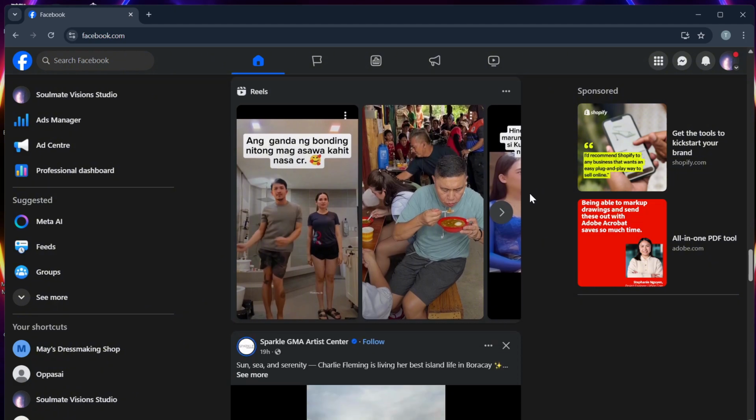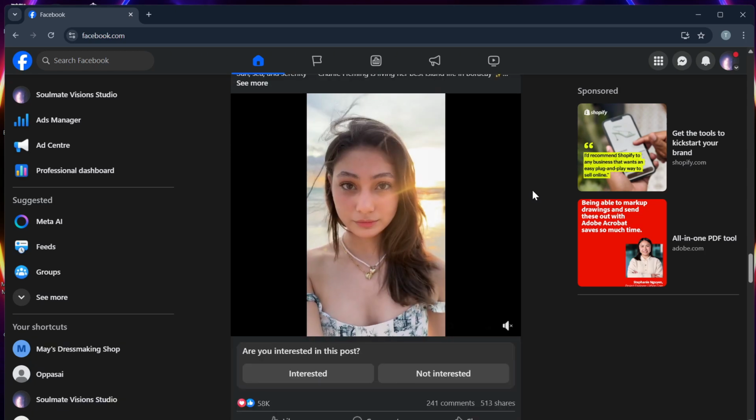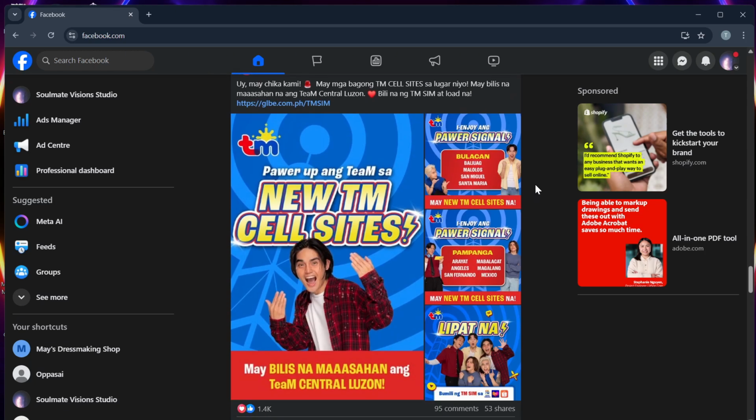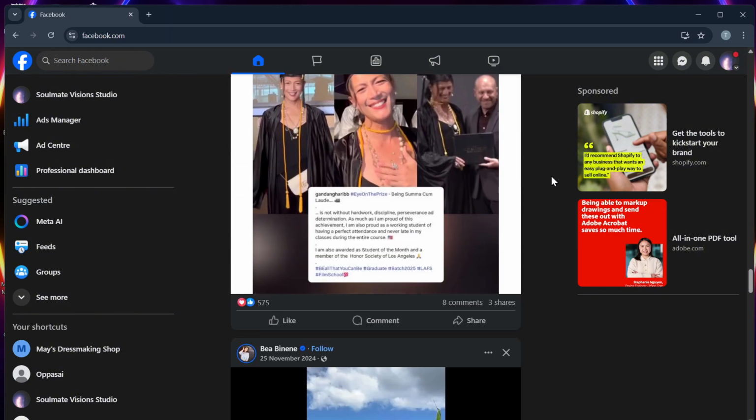Step 5. You can check the autoplay sound settings. You can go to your Facebook app and then settings and privacy, then settings and then media, and make sure that videos start with sound is toggled on.